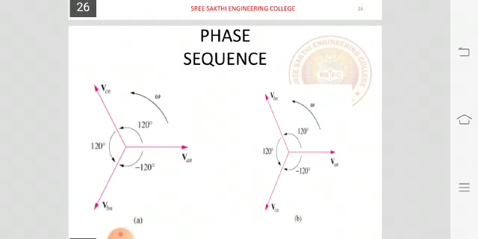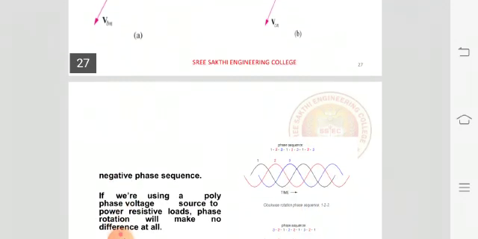So you can see here we have VAN, VBN and VCN, each placed 120 degrees apart. If I take the angle between VAN and VCN, you can see it is 120 positive, whereas between VBN and VAN it is minus 120. Similarly for VCN and VBN, which is just the opposite. Similarly, you can draw the other graph also.